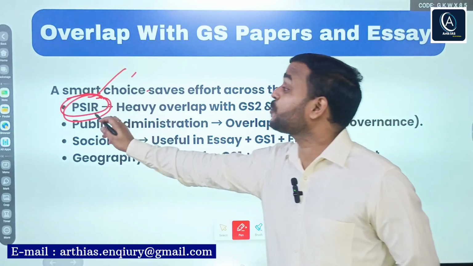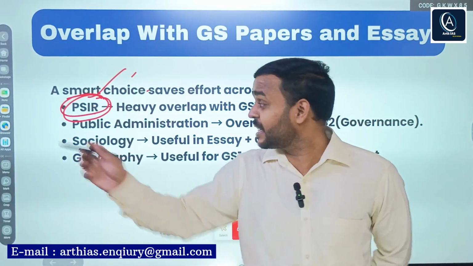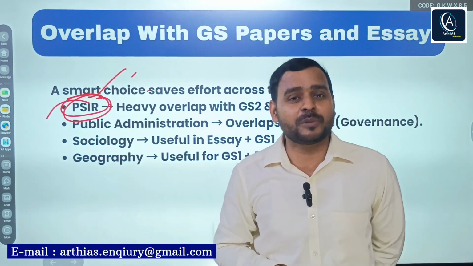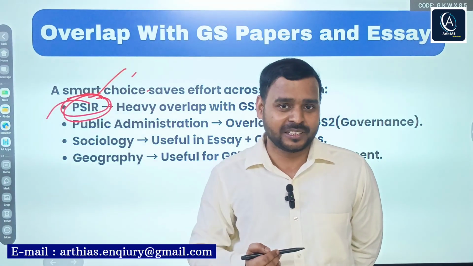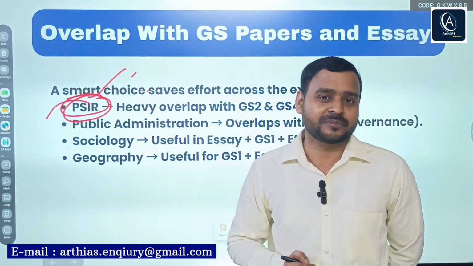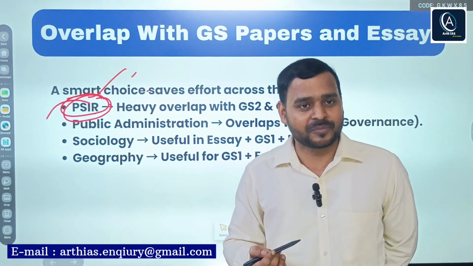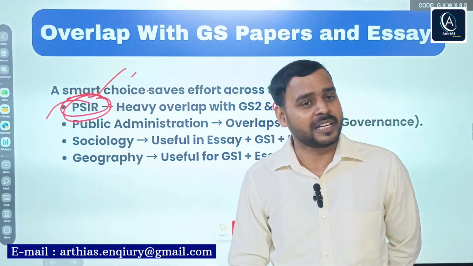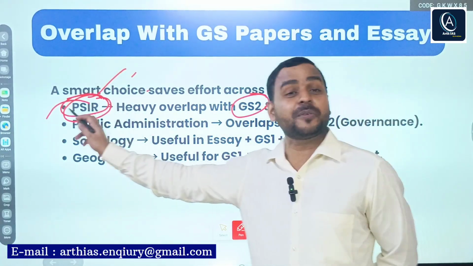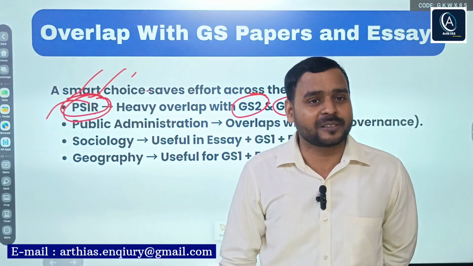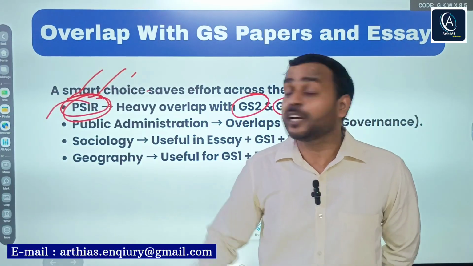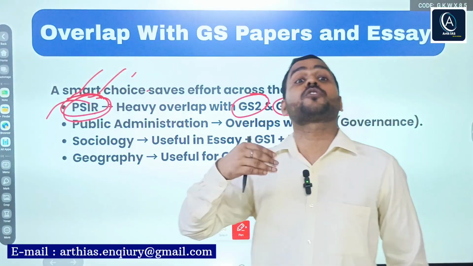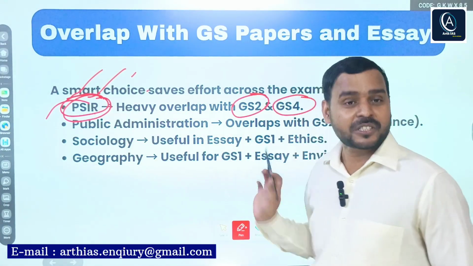Apart from that, it will also help you in ethics, because here you will study political thinkers and political philosophers, Plato, Aristotle, Socrates, Indian political thinkers, Indian philosophers. That will also help you in GS paper 4. GS paper 2 is almost done if you have opted for PSIR. Though the answer writing strategy is different in optional and GS papers, your topics overlap very much.